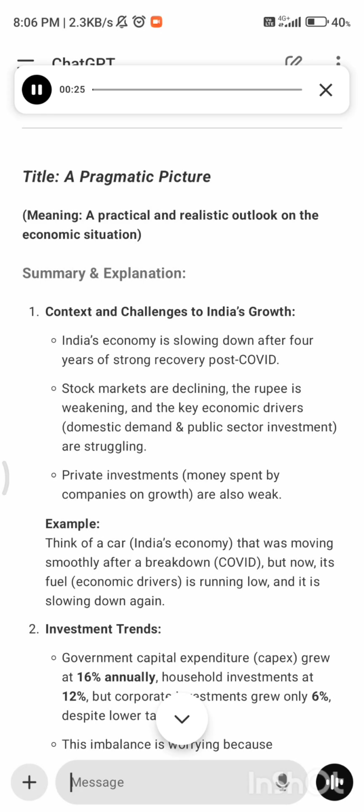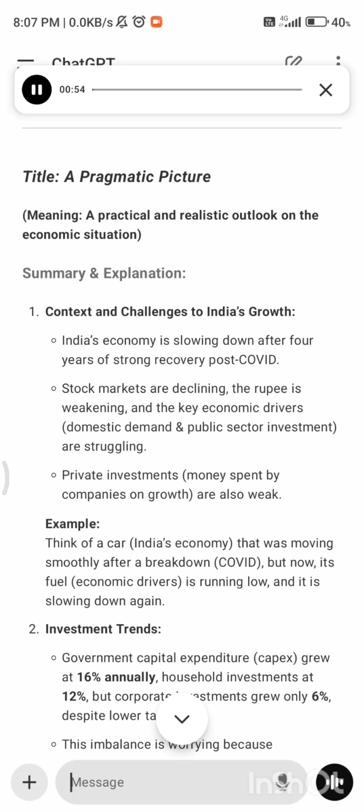India's economy is slowing down after 4 years of strong recovery post-COVID. Stock markets are declining, the rupee is weakening, and the key economic drivers, domestic demand and public sector investment, are struggling. Private investments, money spent by companies on growth, are also weak. Example: think of a car, India's economy, that was moving smoothly after a breakdown, COVID, but now its fuel, economic drivers, is running low and it is slowing down again.